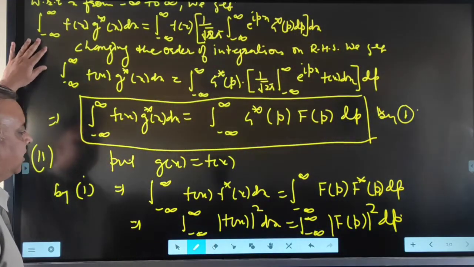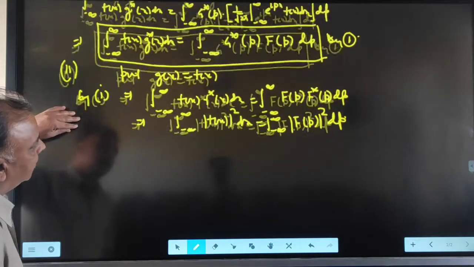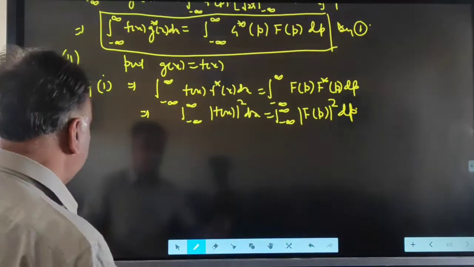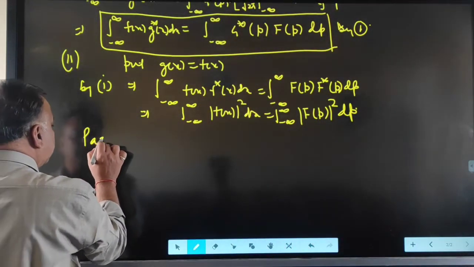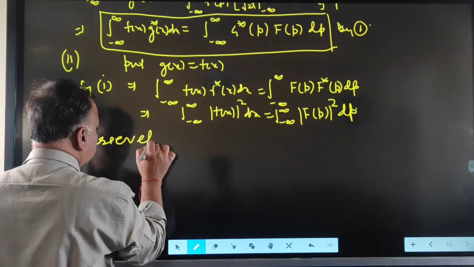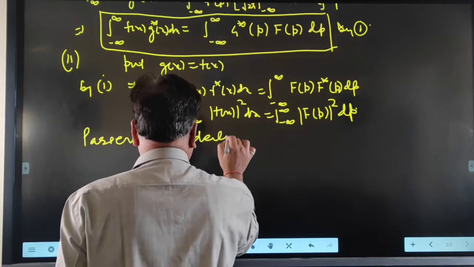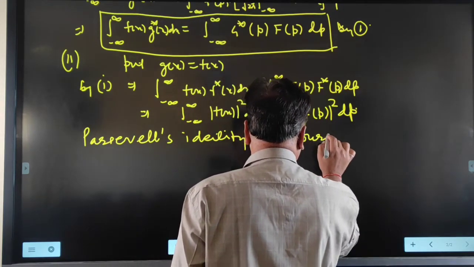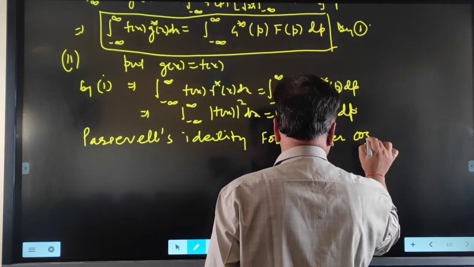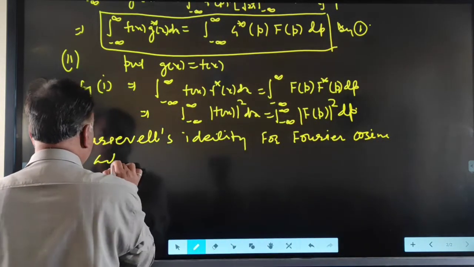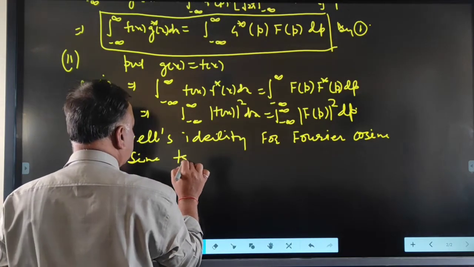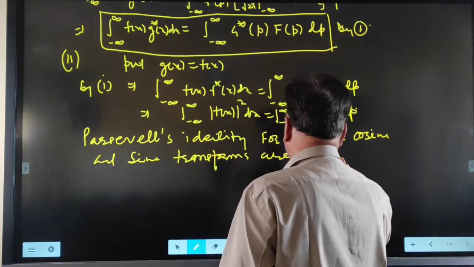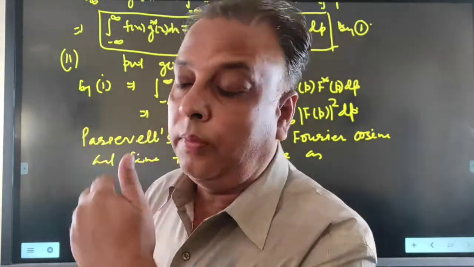Similar results also hold for the Fourier cosine transformation and the Fourier sine transformation. Parseval's identity for Fourier cosine and sine transformations are similar to those for the complex Fourier transformation.